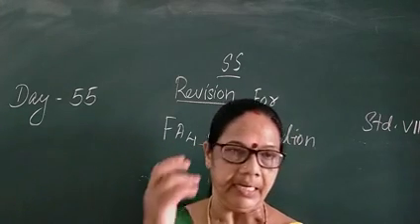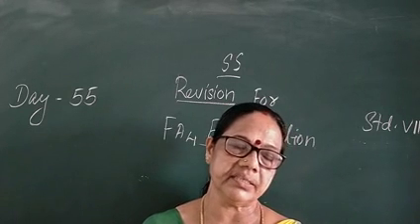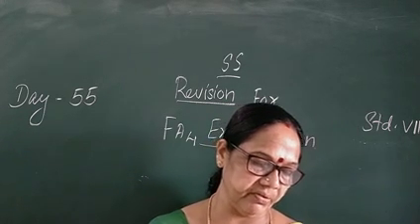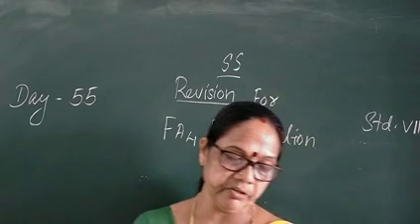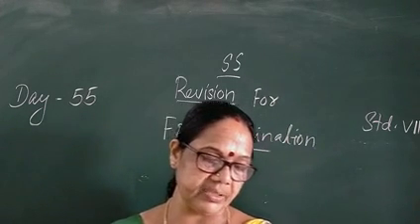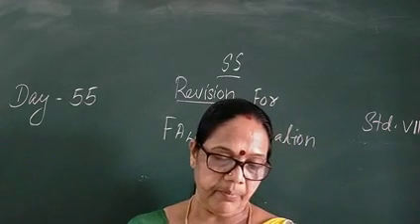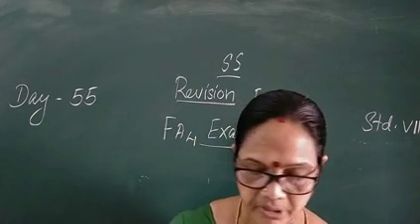Give reason: ocean water is salty. The reason is that numerous rivers flow into the oceans. They bring large amount of salts in solution and drop them into the oceans. The salt goes on increasing in the oceans. Evaporation of water also increases salinity of water.